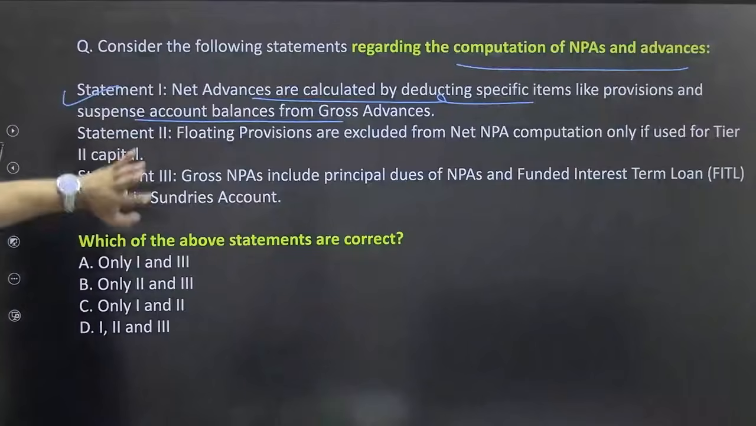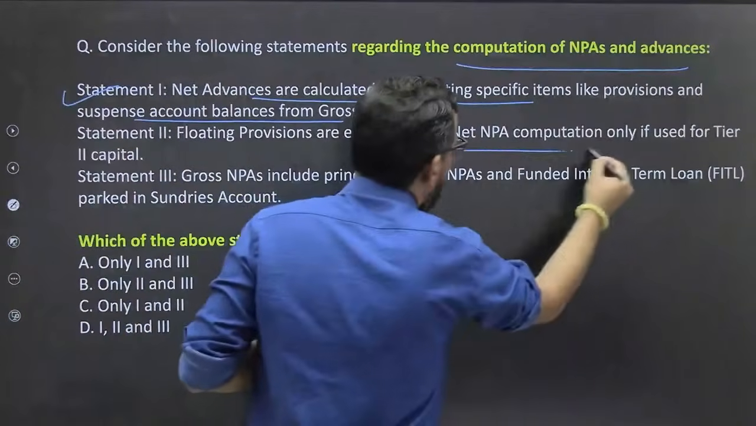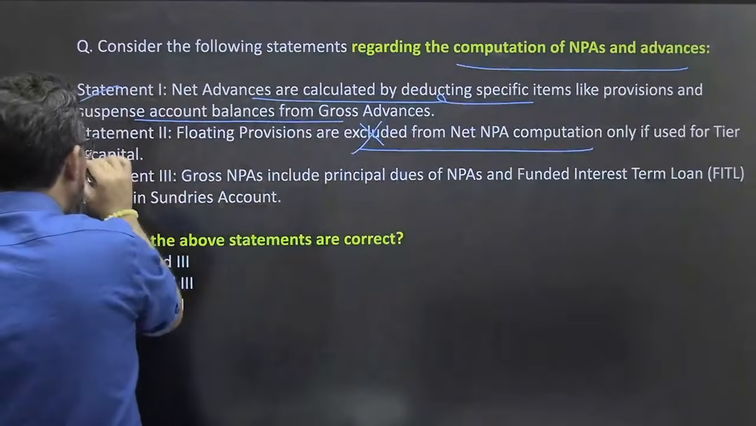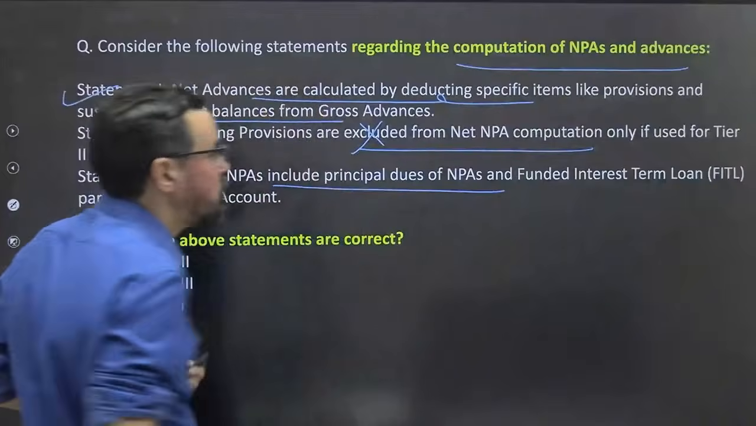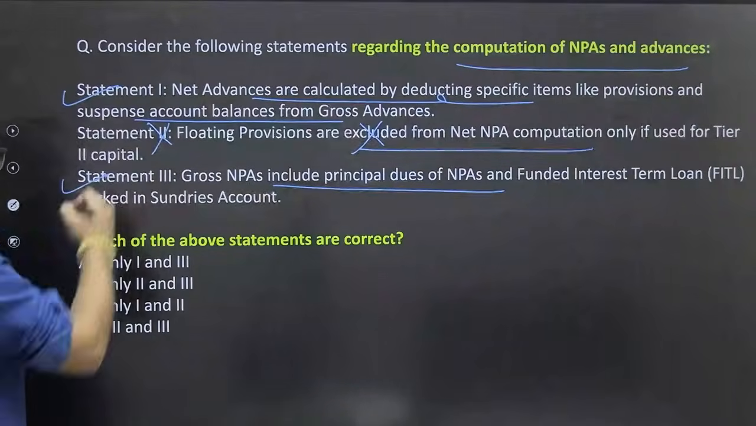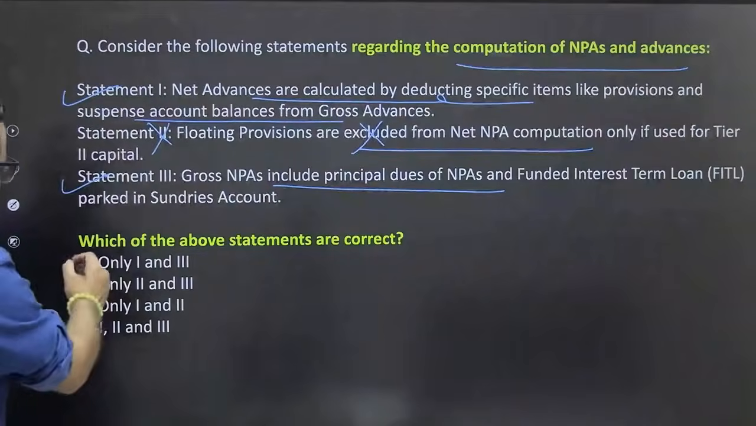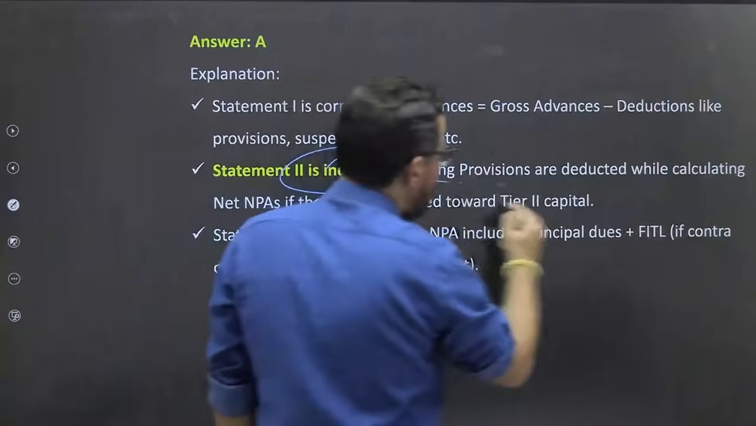So provision or any suspense account, true। Floating provision are excluded from net NPA computation, no, they are also part of this one, ठीक है, wrong, statement 2 is wrong। Gross NPA included principal dues of NPS and funded interest term loans, the sundries accounts and all, true। तो 1 and 3, 1 and 3 A should be right answer for this one, ठीक है.